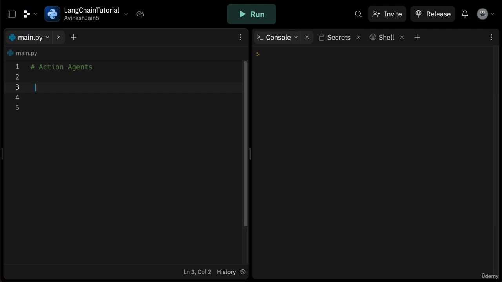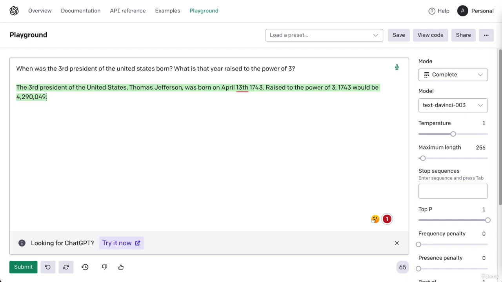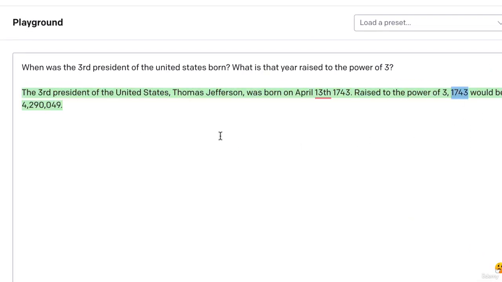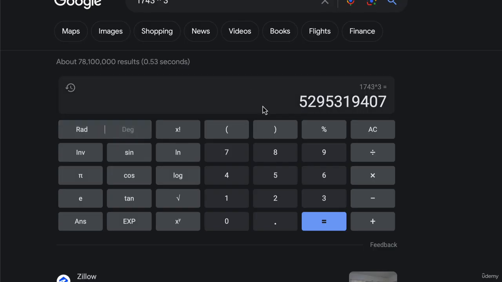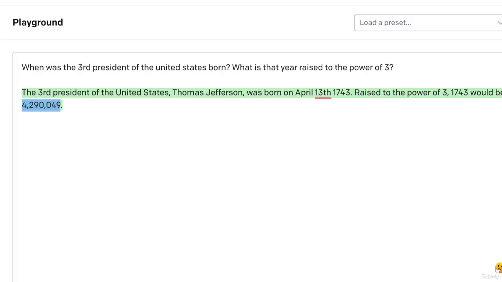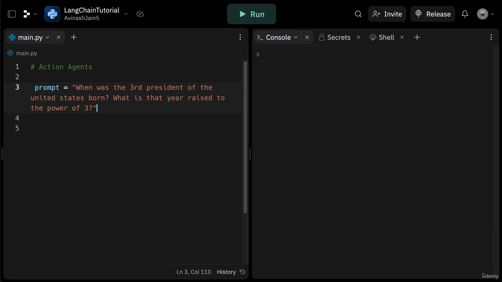Let's say that my prompt or my question here is, when was the third president of the United States born? What is that year raised to the power of 3? If you were to plug this into a large language model like text-davinci-003, you might get the first question right, but I guarantee you the math would be wrong. And especially when it comes to current events, weather data, API data, etc., getting that up-to-date relevant information is very rare, especially when these large language models were trained with data up to 2021, 2022, etc. And they have a wide corpus of data to choose from.